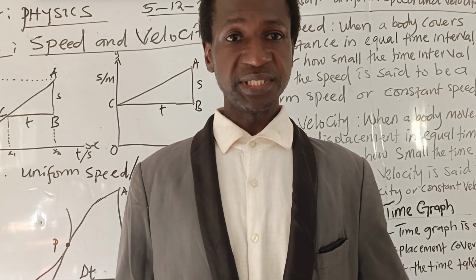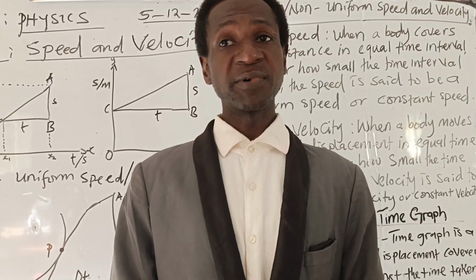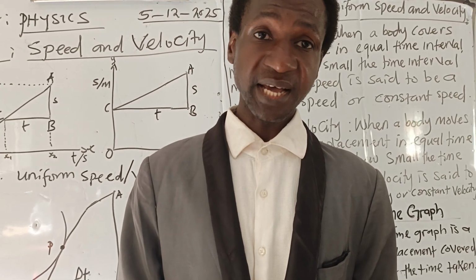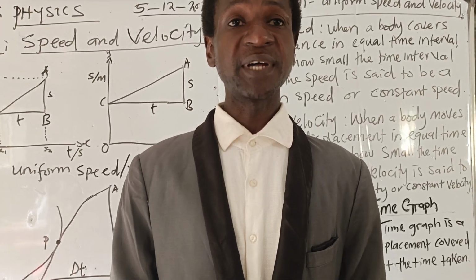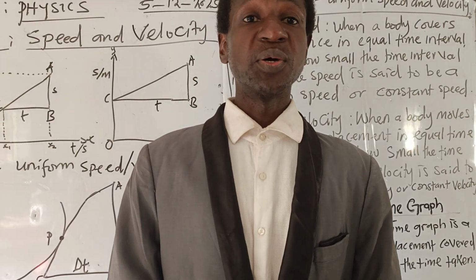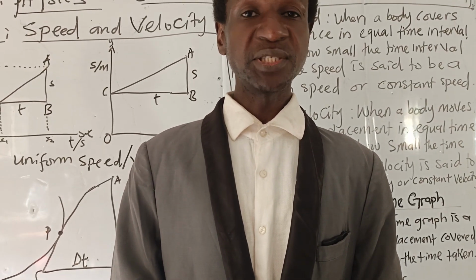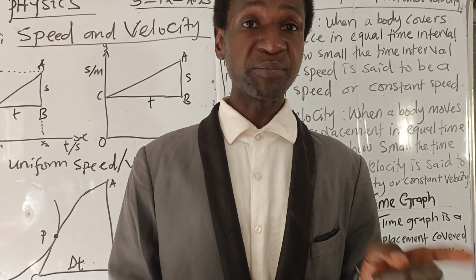Speed and velocity. So speed is defined as the rate of change of distance with time. Speed has no sense of direction. It doesn't have direction. It is a scalar quantity. While velocity is the rate of change of distance with time in a specified direction. So that is the difference between speed and velocity.